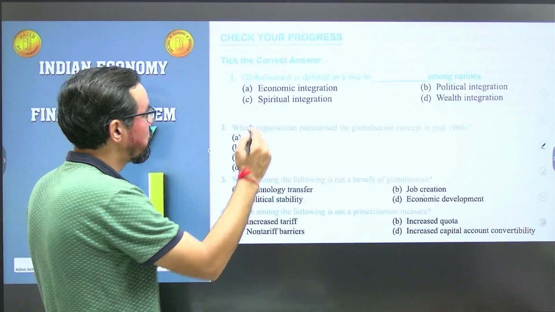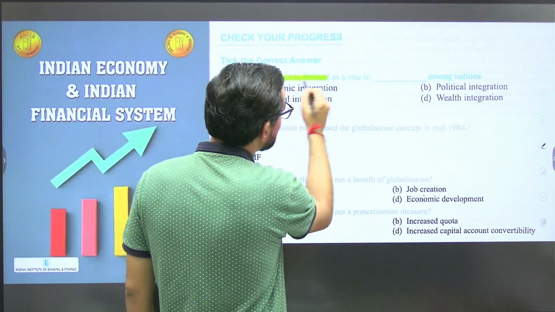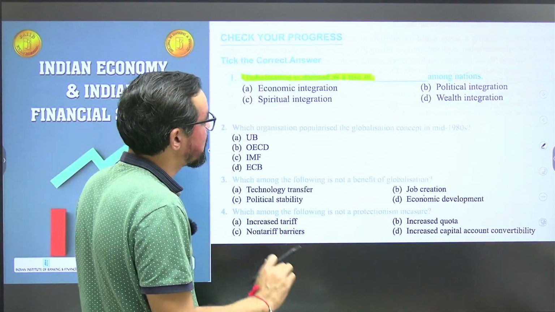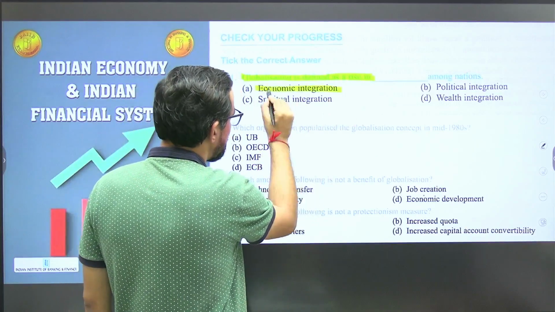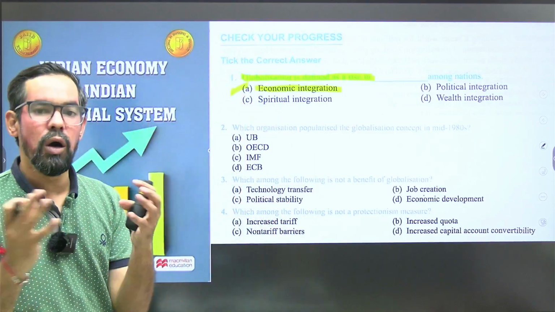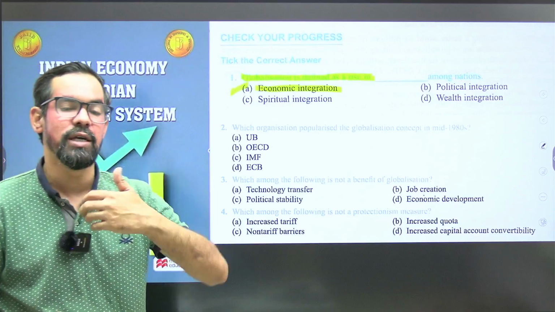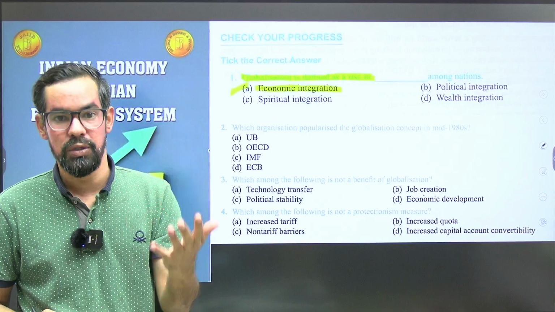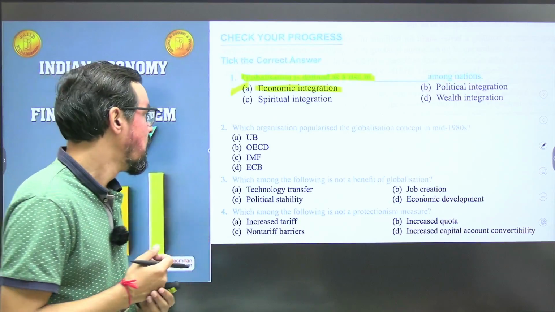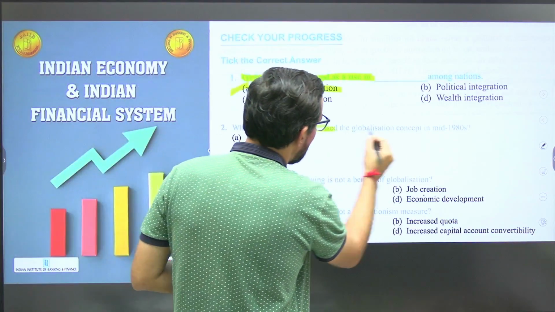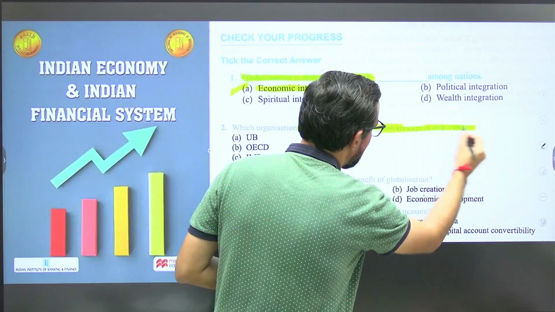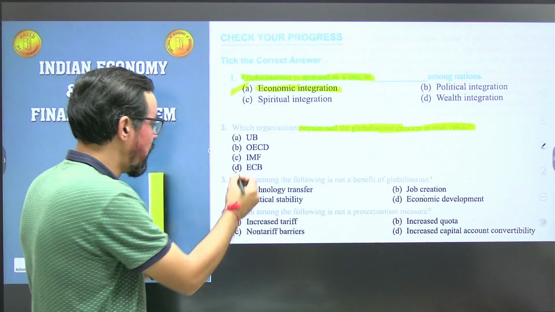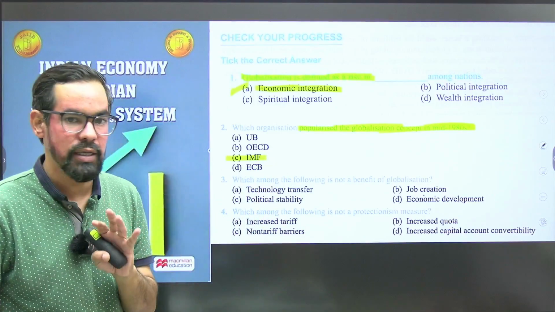So let's say first question, globalization is defined as a rise in dash among nations. So it is economic integration. Globalization means economic integration, basically where economies are interacting and exchanging their resources. Okay, so that is globalization. Which organization popularized the globalization concept in mid 1980s? It was the IMF, International Monetary Fund. So option C will be the correct answer for this one.